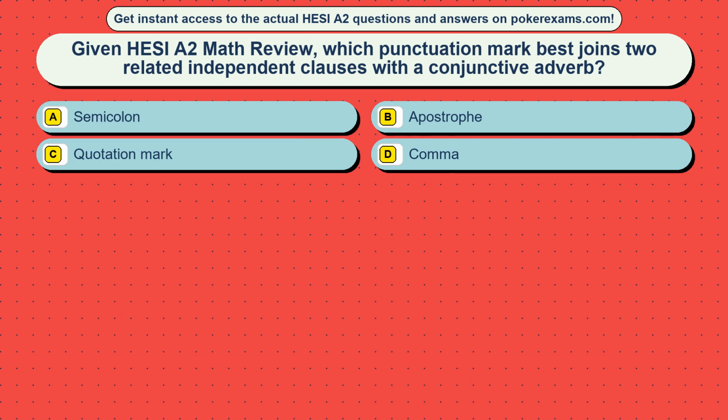Question 38. Given HESI A2 Math review, which punctuation mark best joins two related independent clauses with a conjunctive adverb?